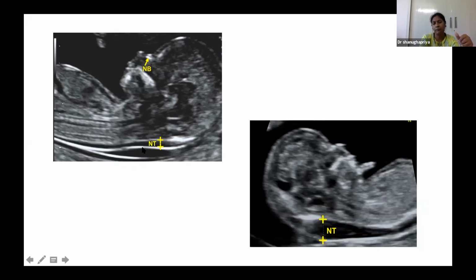We can wait for the baby to bounce. When it bounces, we can clearly see the amniotic membrane separate from the nuchal membrane. We have to take the maximum vertical thickness, so the cursor has to be placed on the horizontal line that defines the nuchal translucency. Take multiple measurements of maximum thickness and use the highest value. This is another image showing an increased nuchal translucency value.